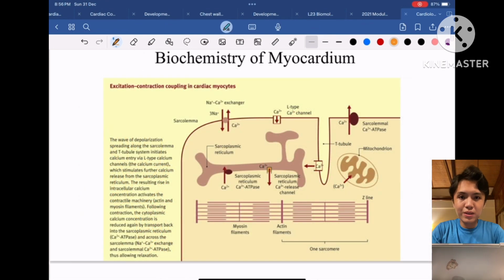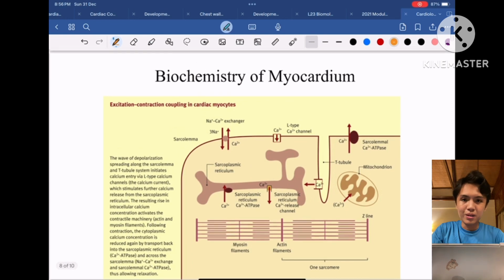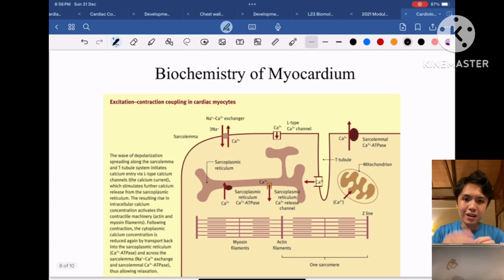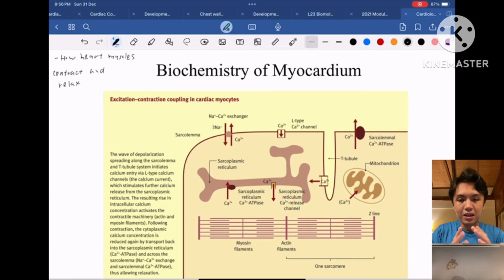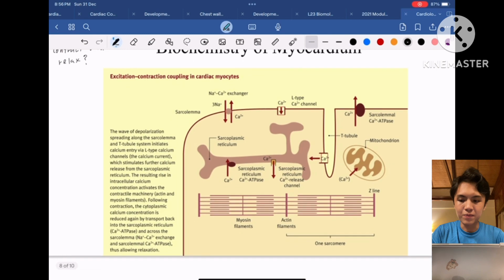Ladies and gentlemen, moving on to the biochemistry of the heart, we're going to talk about how the heart muscle contracts and relaxes. It starts when the wave of depolarization spreads along the sarcolemma and T-tubule system, where the impulse is triggered. And what happens? The calcium ion will enter via the L-type calcium channel. And when this calcium ion enters, this will further stimulate the release of calcium ion from the sarcoplasmic reticulum.